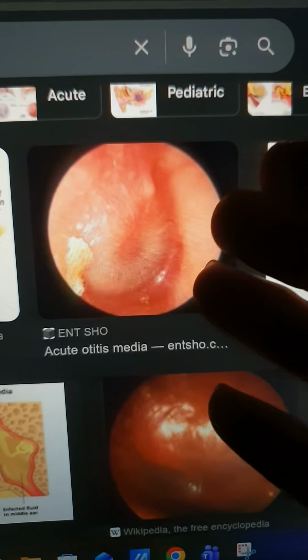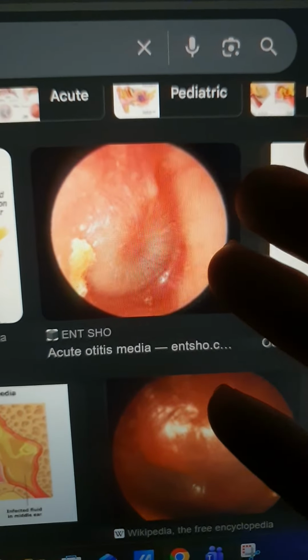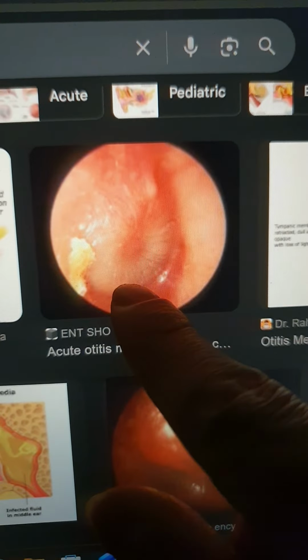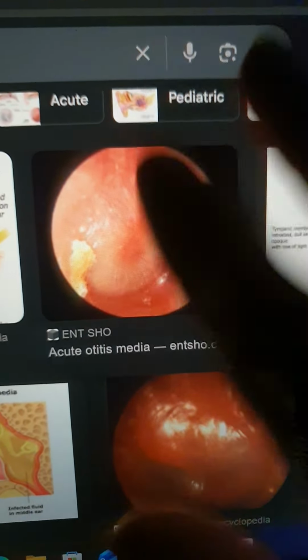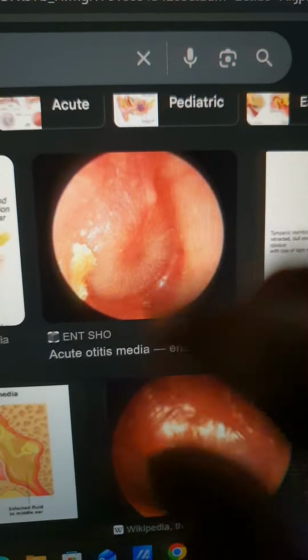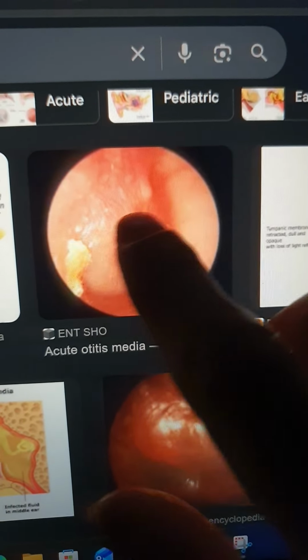This can become chronic. Usually it doesn't, but it can become chronic. It can cause perforation with secretions, but those are the complications that might happen. Usually it resolves and everything is okay.